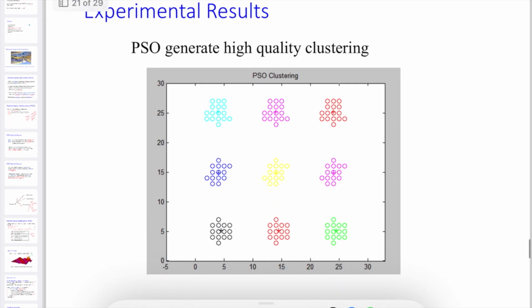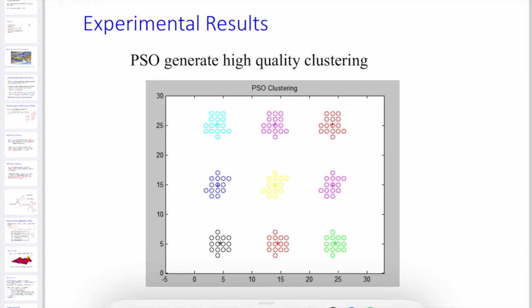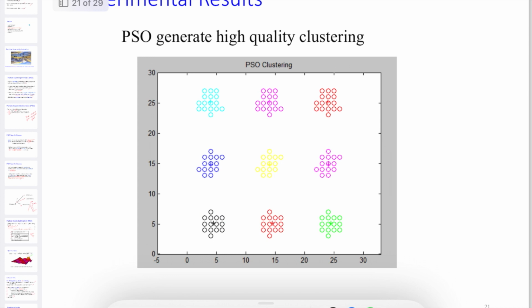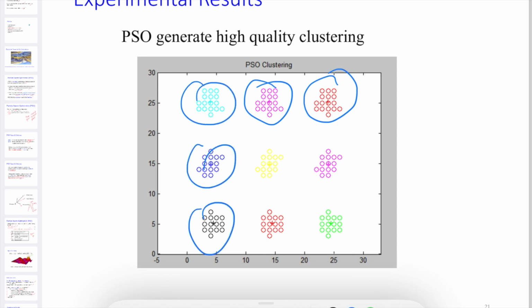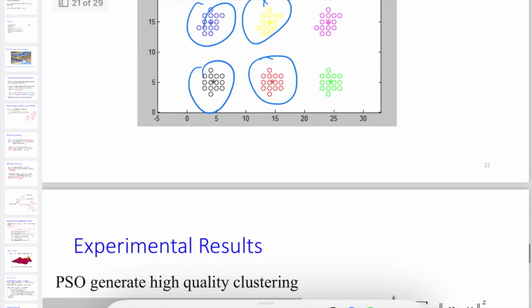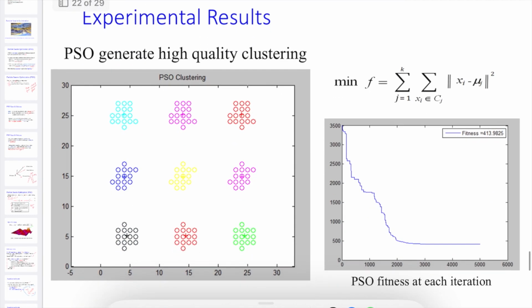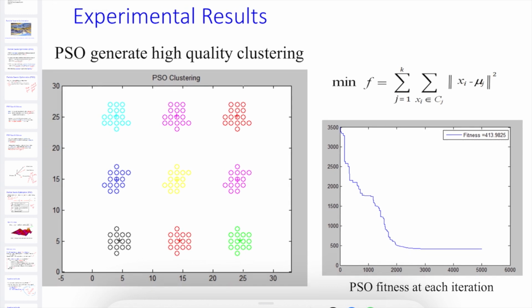Now we can see PSO generates high quality clustering. You can see how the PSO generates it. Here is the PSO clustering: all the red color birds form a cluster, all the pink color, all the blue, the dark blue, black, then again light red and yellow, and green, and all these have been formed using MATLAB. Now PSO generates high quality clustering, the same clustering.